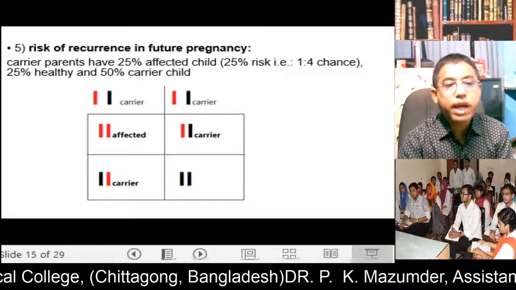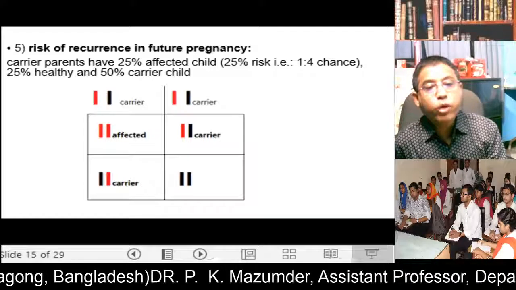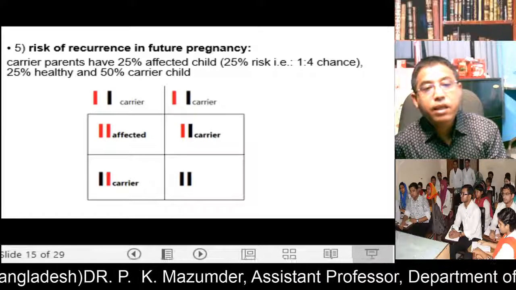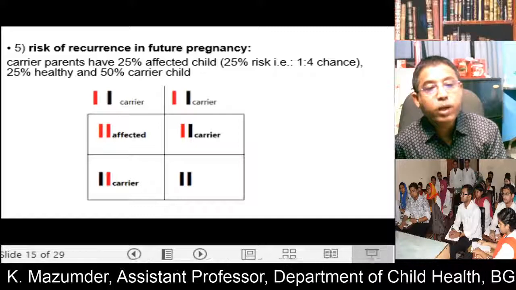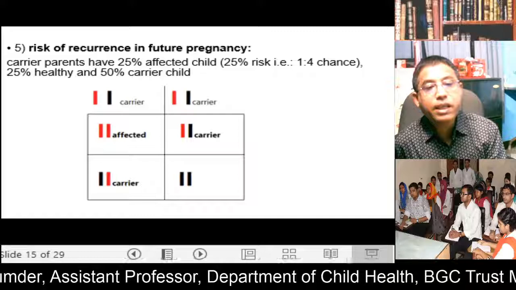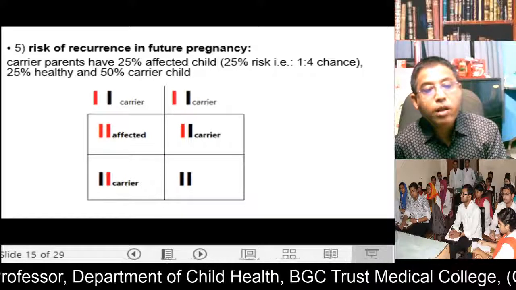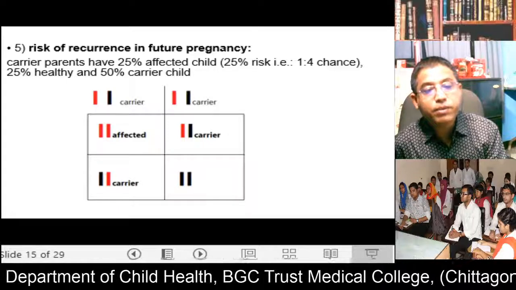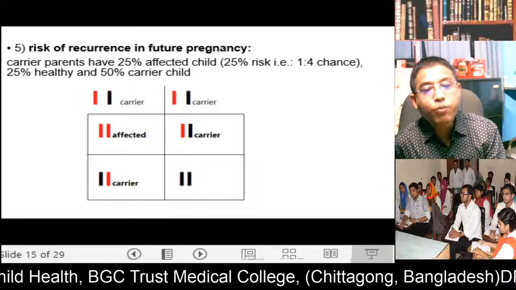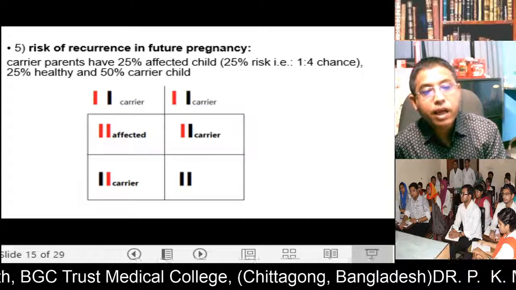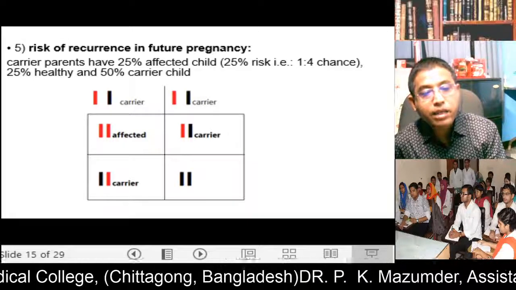Risks of recurrence in future pregnancies: carrier parents have 25% affected children, that is, a 25% risk in future pregnancies, 1 in 4 children, 25% healthy and 50% carrier children. If you think of this as the father, only one gene is affected, it is the recessive gene, and the mother, only one gene is affected, it is the recessive gene. So both parents are carriers, and this offspring carries both defective genes.